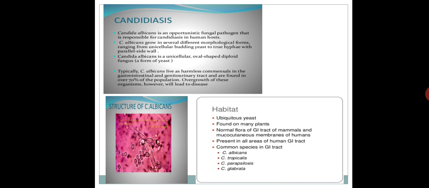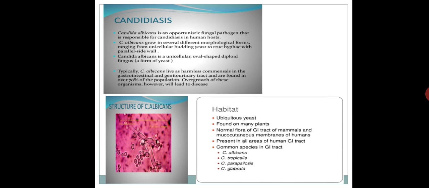And Candida is present in all areas of the human GI tract, the gastrointestinal tract. As I told you, the common species are there. Now let's come to candidiasis. The disease caused by Candida is known as candidiasis. Now what is candidiasis? What actually happens in candidiasis? The general meaning of candidiasis is thrush in men and women.